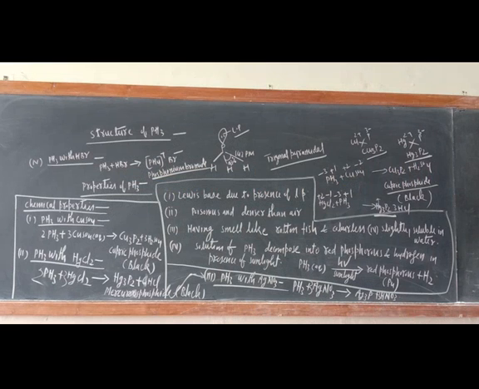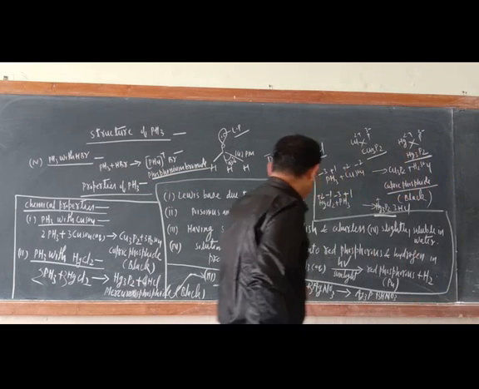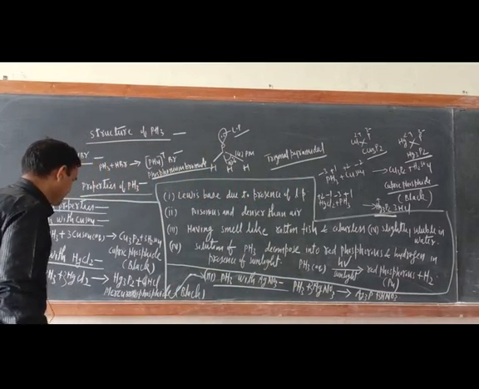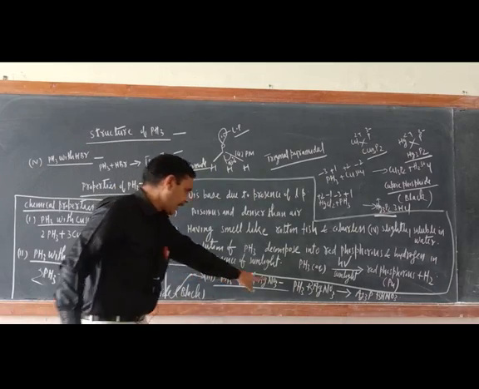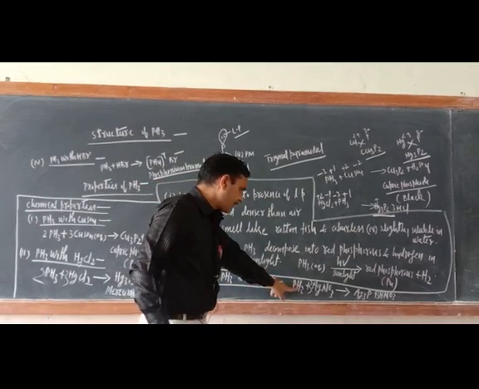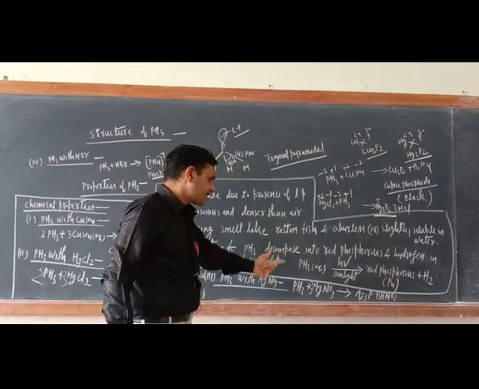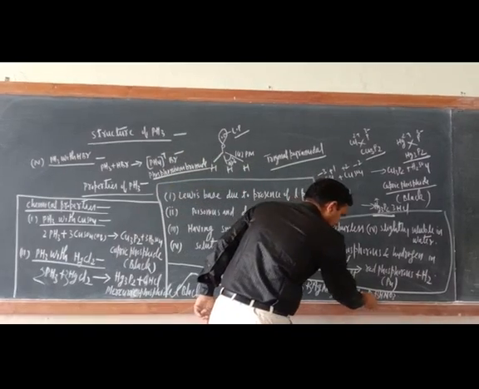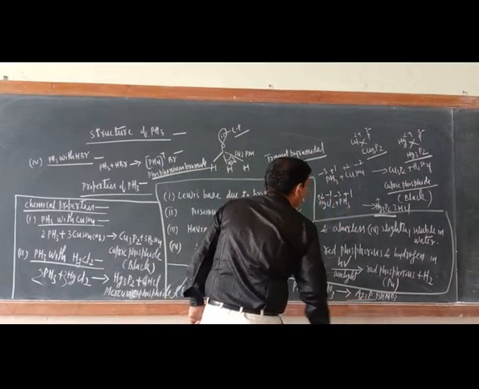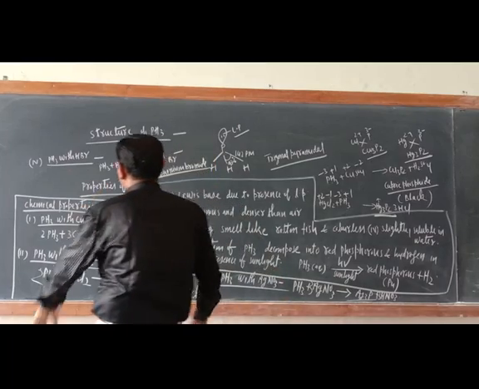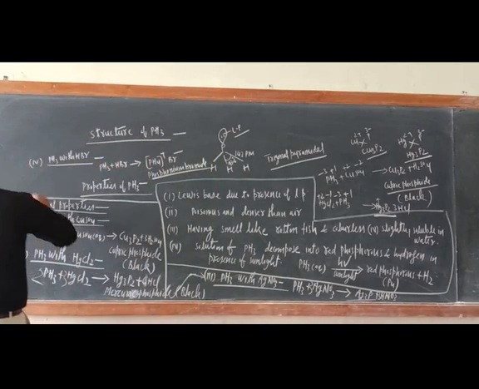In the same way, silver will also react. Silver nitrate, Ag is single positive. What will form here? Silver phosphide, Ag3P. Just remember these three reactions are very important.